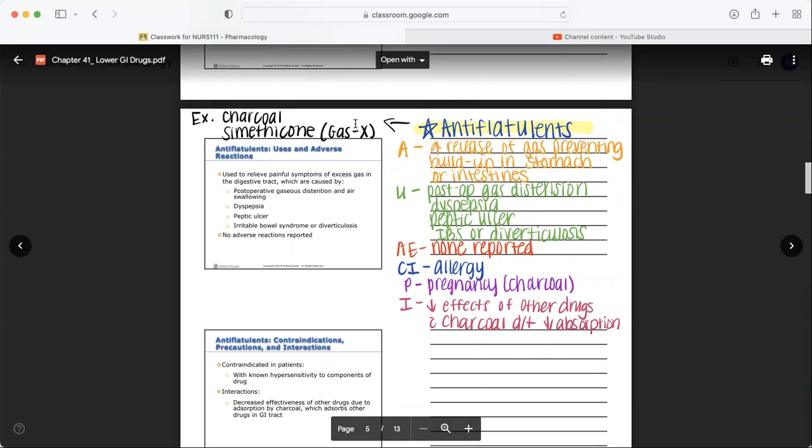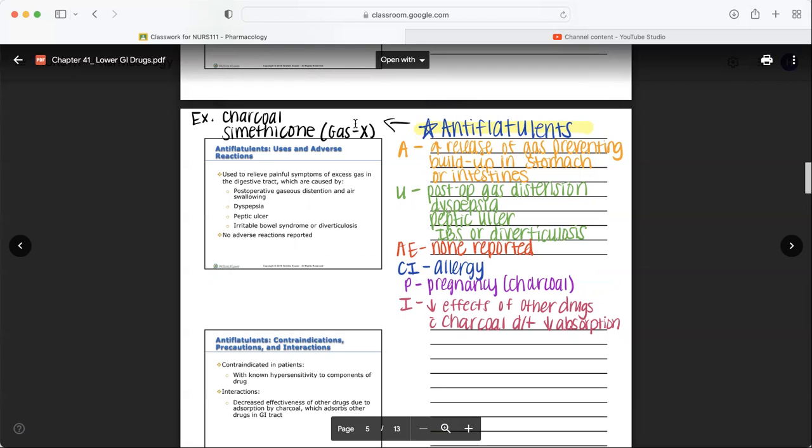Anti-flatulence, so flatulence is gas, so this is against gas, right? But really interesting fact, these don't decrease gas, they just increase the release of gas. So they actually make you pass gas, hopefully by belching, but also maybe through some flatulence. And they prevent that buildup of gas in the stomach or intestines, which can be painful and also can allow it to happen multiple times, which is not maybe as convenient.